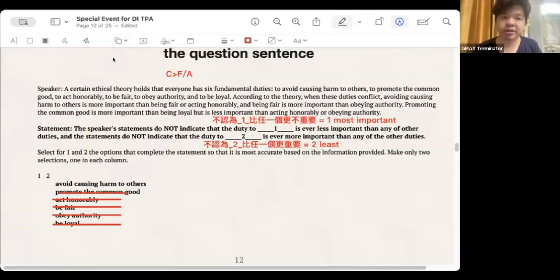First, let's look at the first sentence. Note that we are looking for the last place. So as long as the narrative says that he beats others, we will not consider him. So avoiding causing harm to others has been ruled out by us. Then being fair is more important. Being fair can be ruled out because we want the last place, so he didn't beat anyone. Then promoting the common good is more important. We want the last place, so promoting the common good can be said goodbye. Then less important than acting honorably or obeying authority, we find out that he beat these two, so these two must not be the last place. So acting honorably and obeying authority, these two can be said goodbye. So in the end, the answer will be loyal, which is option E.